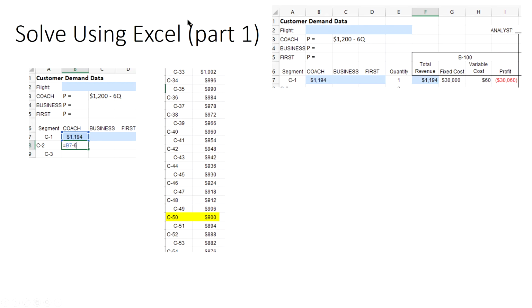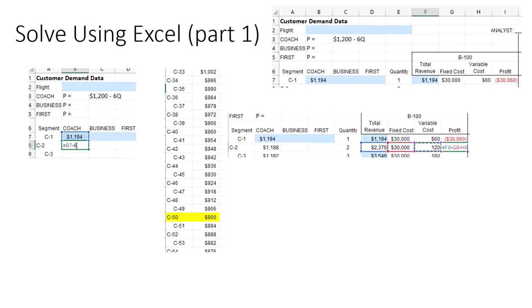For instance, as you drop from $996, where you have 34 customers, to $990, you'll have 35 customers. The upside is you get another customer paying you $990. The downside is that the 34 customers that used to be paying you $996 now only pay $990. Such are the trade-offs that exist when you have single pricing schemes like this.